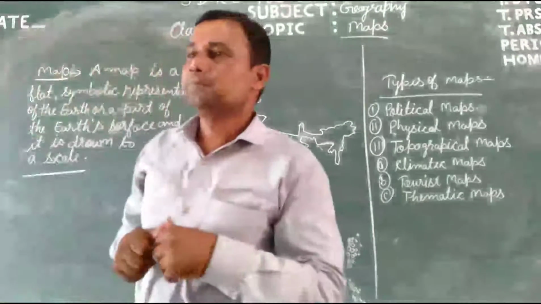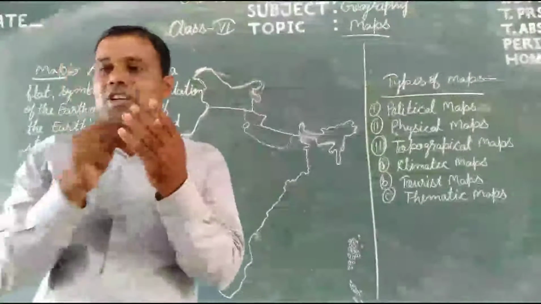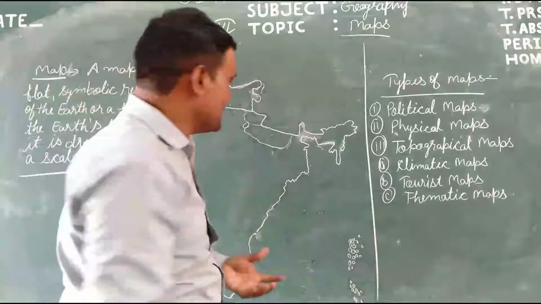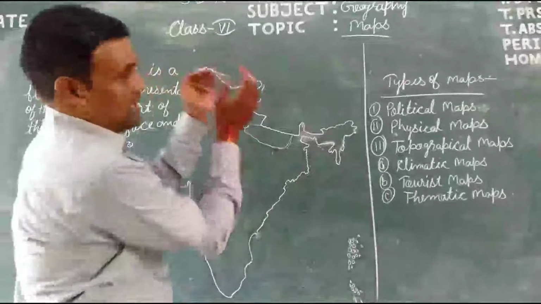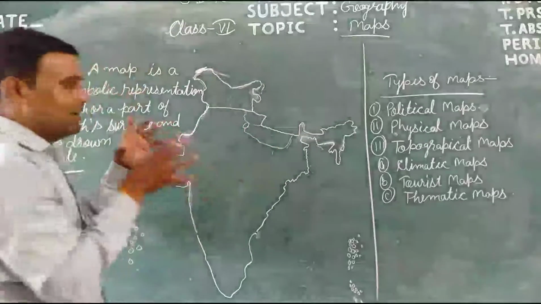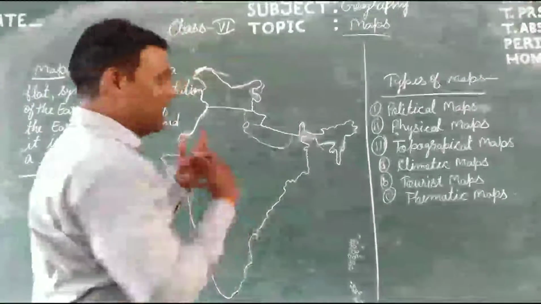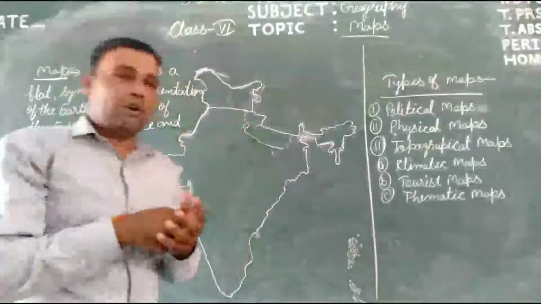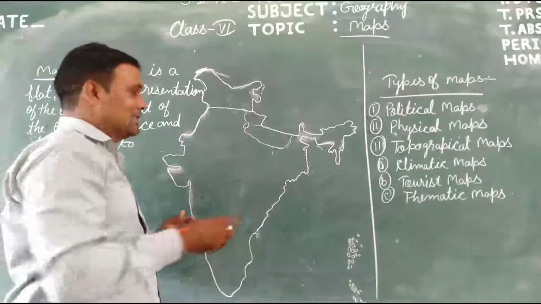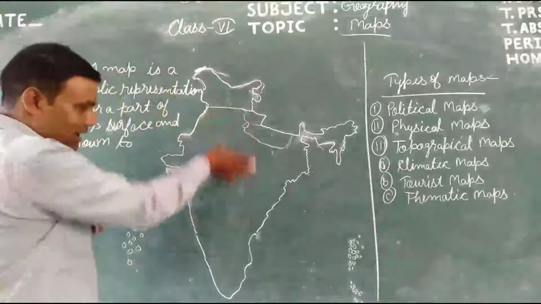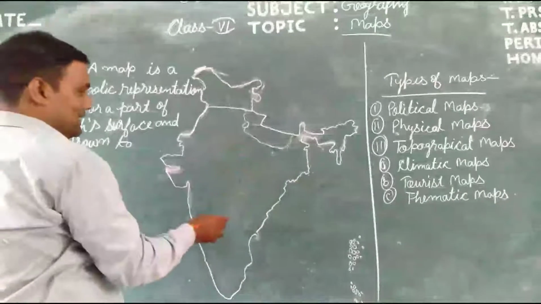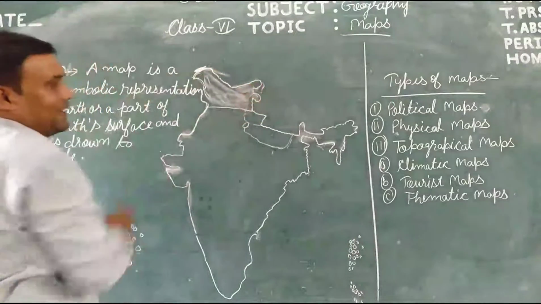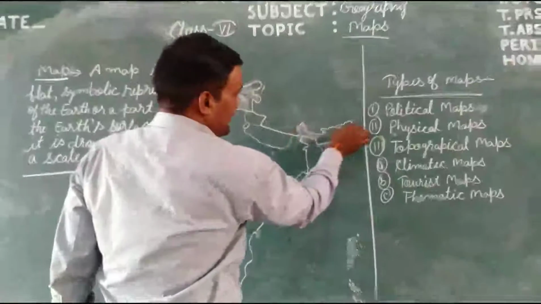Next is the physical map, students. A physical map shows water bodies and land forms. I am telling about India. Water bodies like rivers, lakes, and seas, and land forms such as the area of the land of the earth, यानी जो अर्थ का एरिया होता है. Such as the mountain area, and this is also a mountainous area.